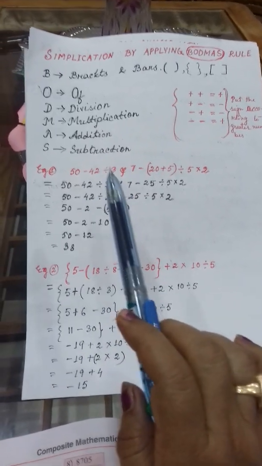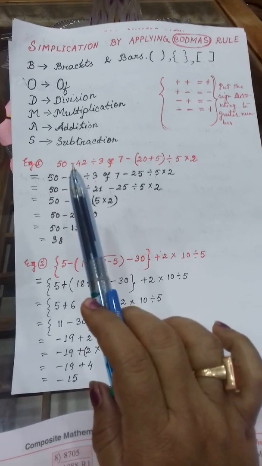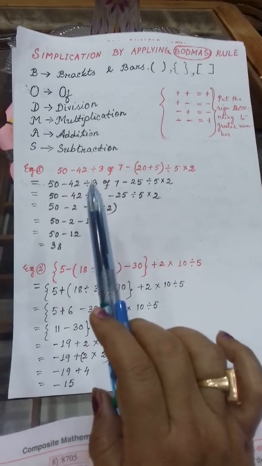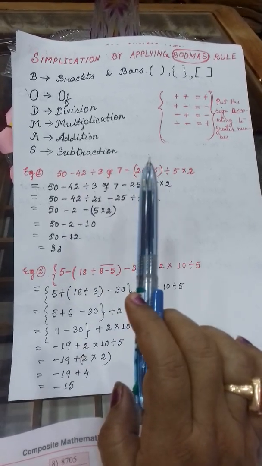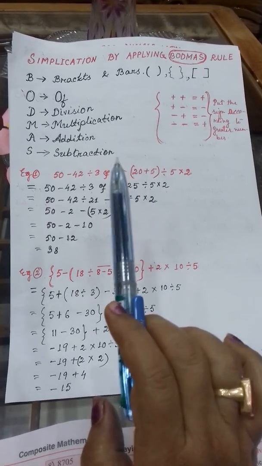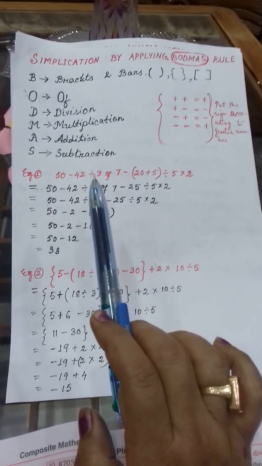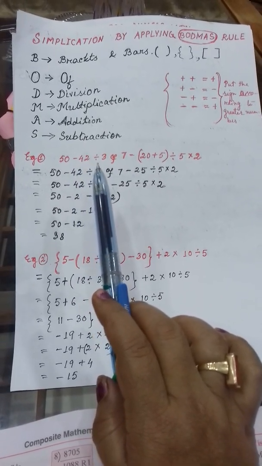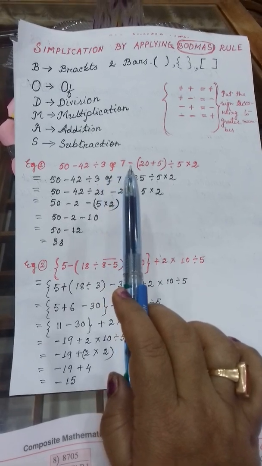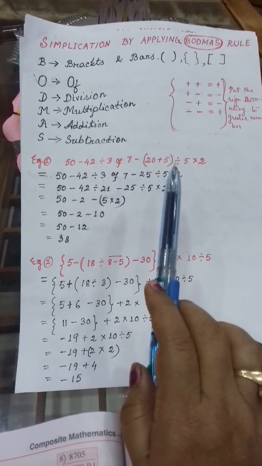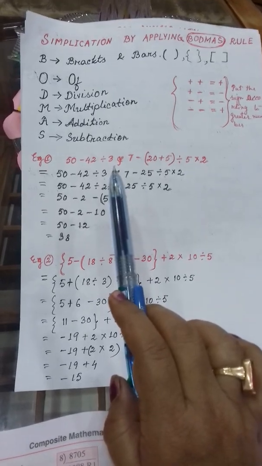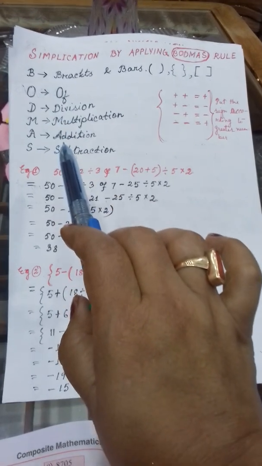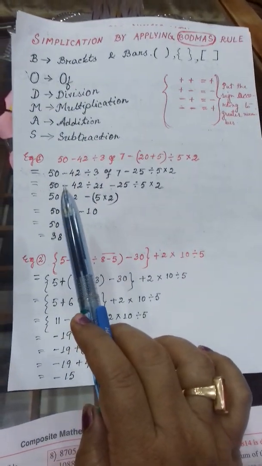So here I have done two simplifications. See how I have done. Here this is the simplification. Here you will get many operations together. But one thing you must know: when you solve any simplification with the BODMAS rule, in one line you can do only one operation, not more than one. Clear? Now here you see subtraction is there, division is there, of means multiplication, then bracket, then again division, multiplication. Now when you solve this one, you have to move according to this rule. Clear or not?